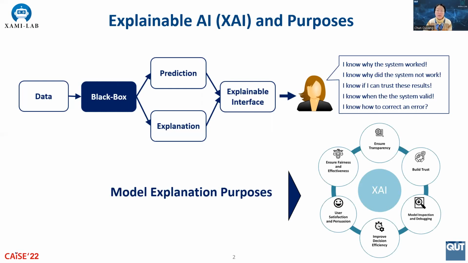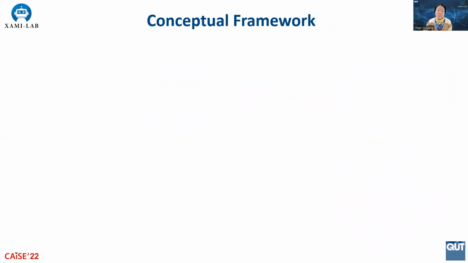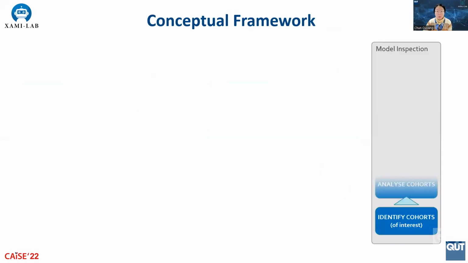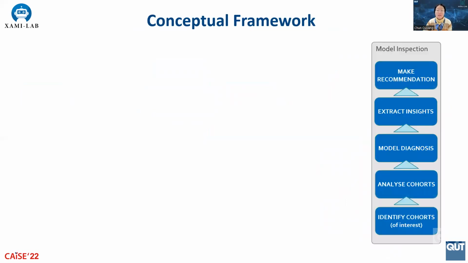In this paper, we focus on generating explanations for the purpose of model inspection. We follow common practice of model inspection, which starts from identifying part of the model for inspection, analyzing the issues, arriving at a primary diagnosis, extracting insights about underlying causes, and coming up with recommendations for model improvement.